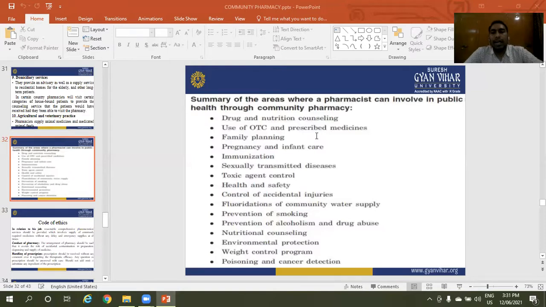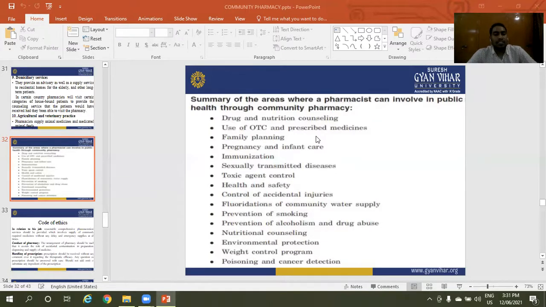Summary of the areas where a pharmacist can be involved in public health through community pharmacy, like drug and nutrition counseling, use of OTC and prescribed medicines. OTC means over the counter. Family planning, pregnancy and infant care, immunizations, sexually transmitted diseases like syphilis, influenza. These are the sexually transmitted diseases.